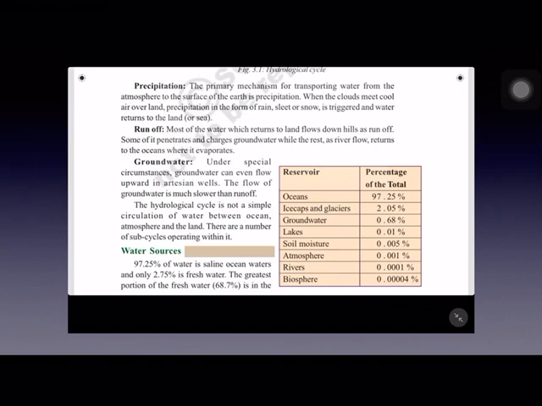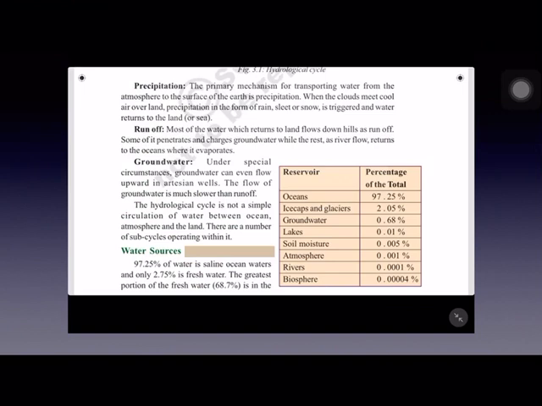Sometimes raindrops freeze during the descent and fall on the ground as stones of ice, which are called as hailstones. And sleet, it is a thin layer of ice formed on the ground due to the freezing of raindrops.